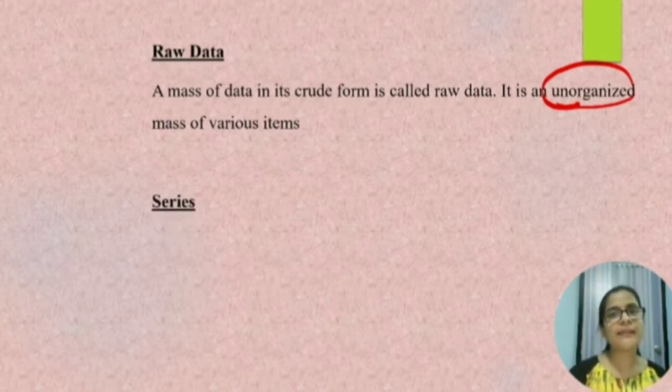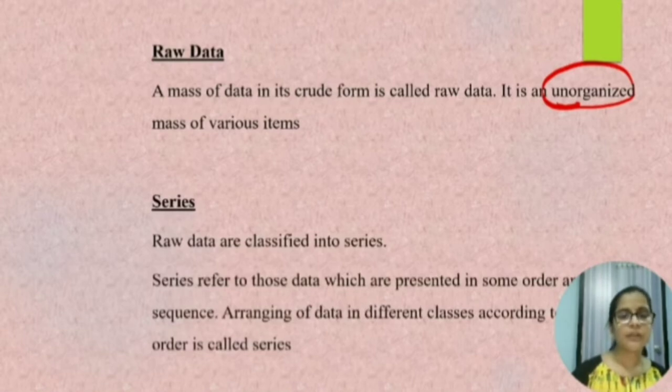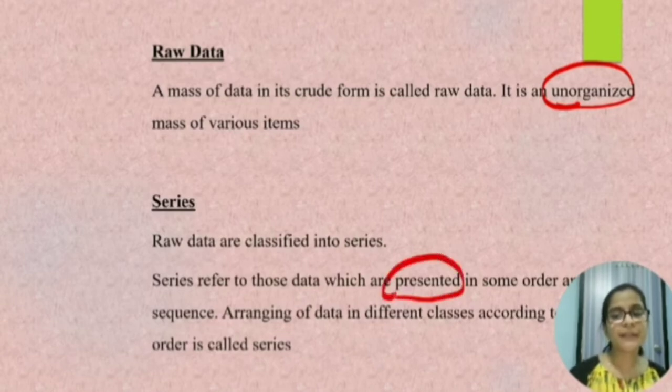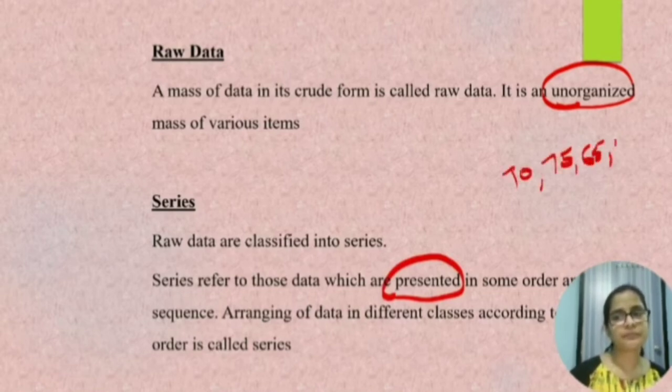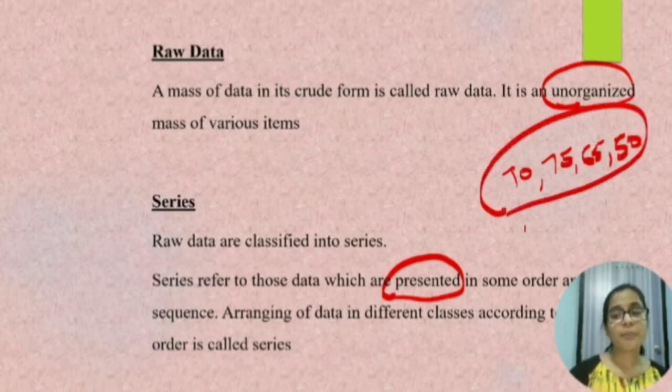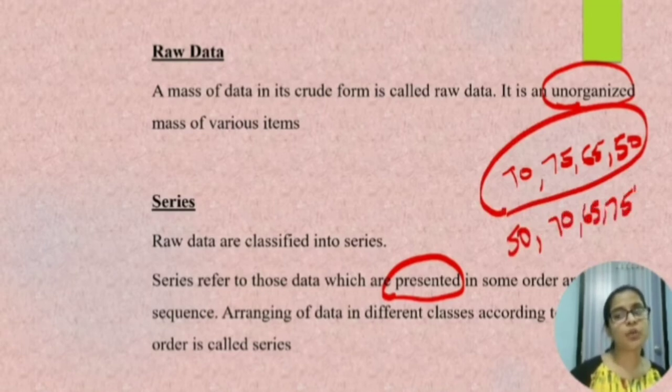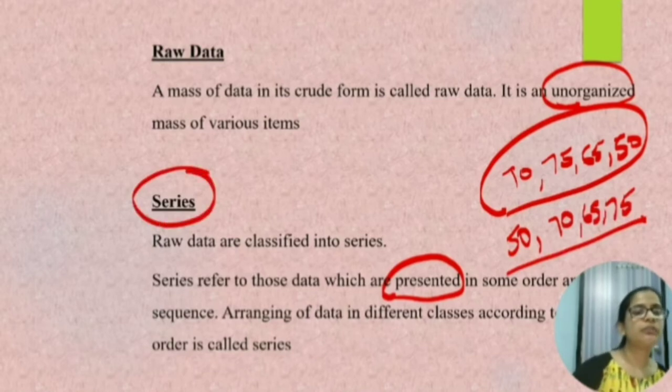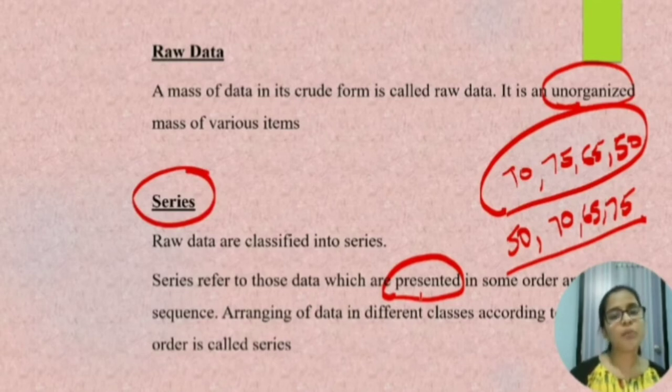Next we have what is called series. Raw data is classified into series. Series refers to those data which are presented in some order and sequence. Say for example, you had collected the weight of class 11 students. This is raw data. But if you arrange it from ascending to descending order, or if you arrange it according to the roll number of the students, it will be a series of data. So series of data refers to those data which are presented in some order or sequence. Arranging data in different classes according to the order is known as series.